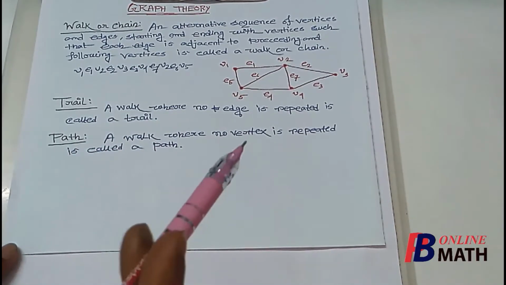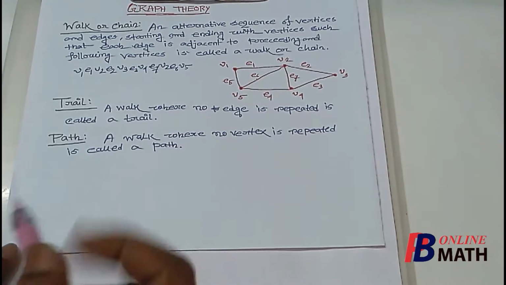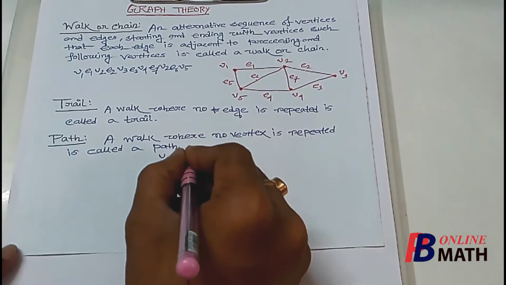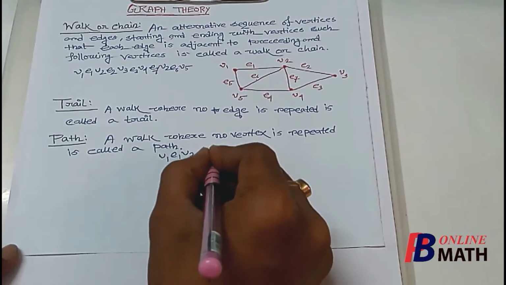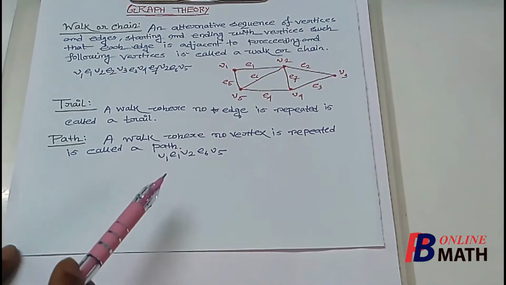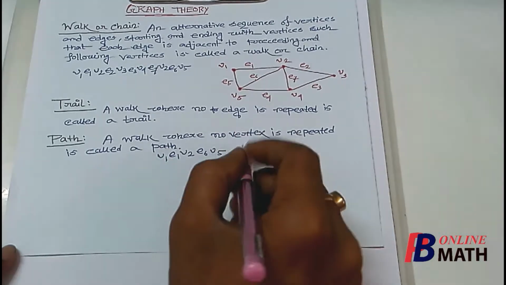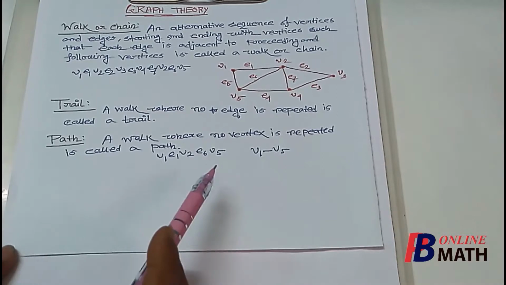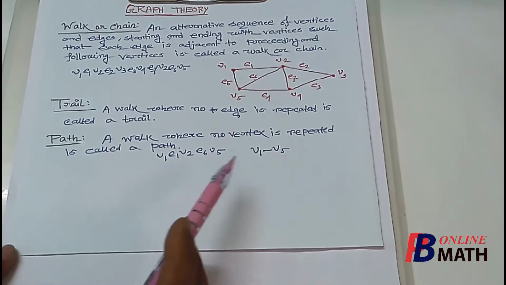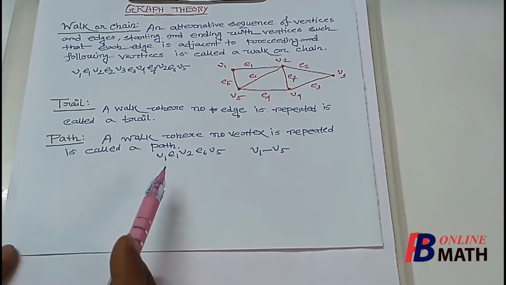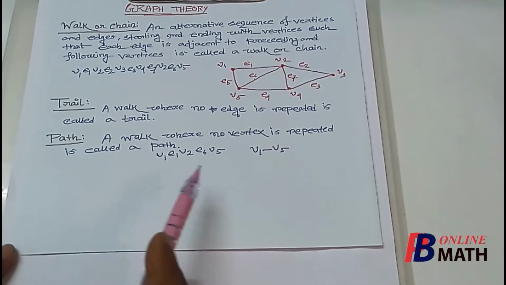Now if we want to find one path from this graph, an example is V1, E1, V2, E6, V5. So this is an example of a path. In short, this path is denoted by V1 to V5. Here no vertex is repeated, therefore this is an example of a path. Also if we look carefully, no edge is repeated. Therefore this is also a trail.